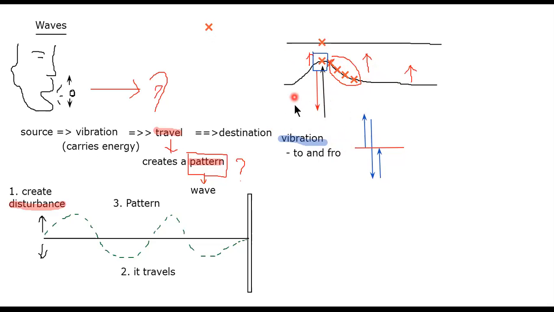Okay, so the particles vibrate up and down, but you see the wave is going from left to right, right? The wave is traveling. Just like when you flick the rope, you see that the wave is traveling, as if it is moving from left to the right. But the particles inside the rope are not moving from left to right. They are only moving up and down. So the particles do not travel. They are just moving up, down, up, down.